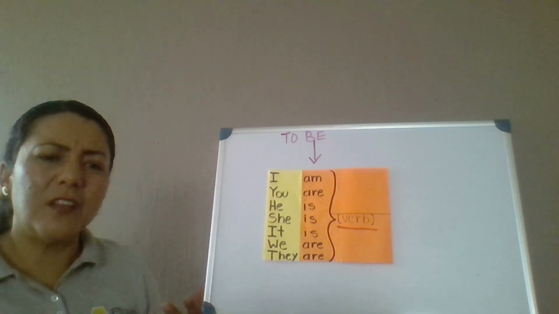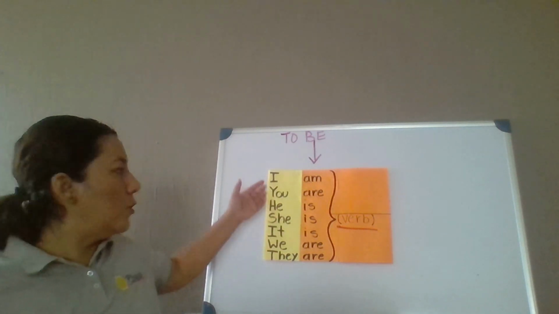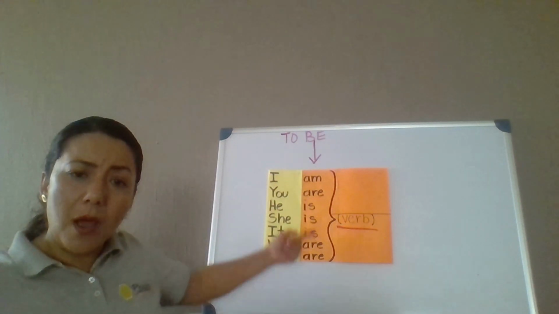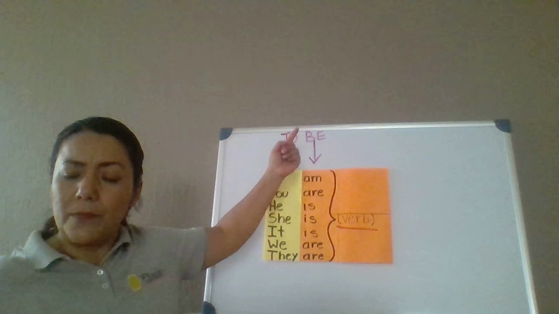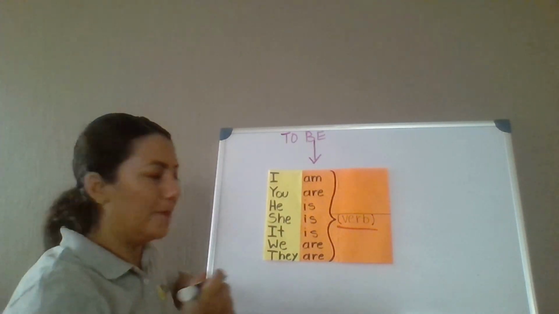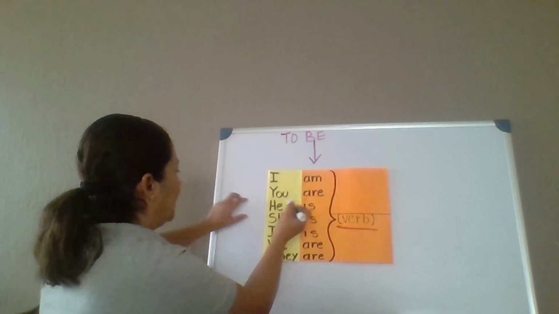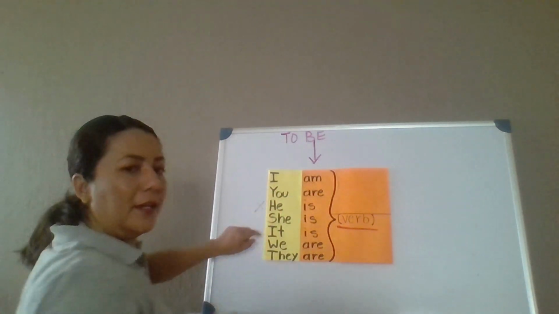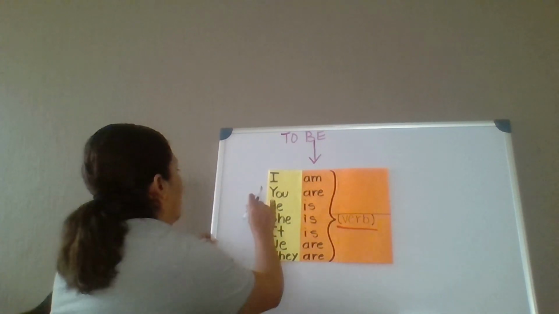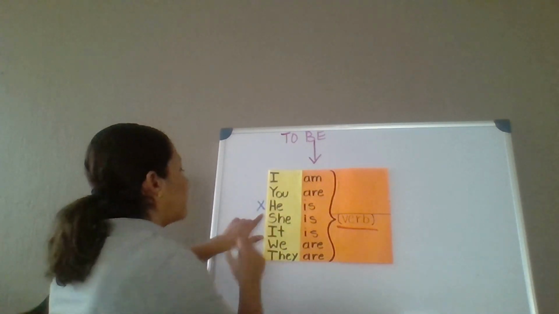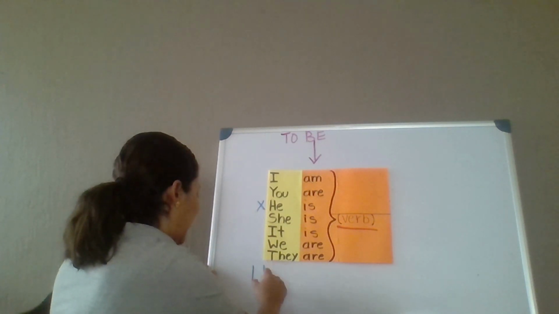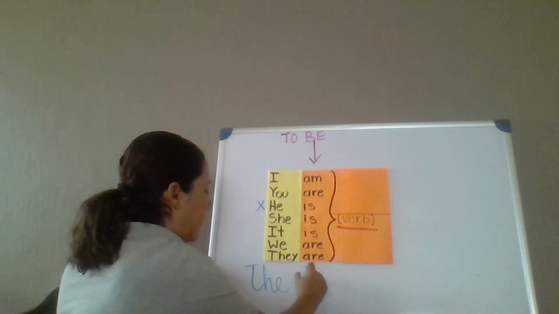Okay, those are examples on how to use the pronouns with the corresponding form of the verb to be. But I have a question here. What happens if I don't have the word he? There's no he in my sentence, and it says the boy.